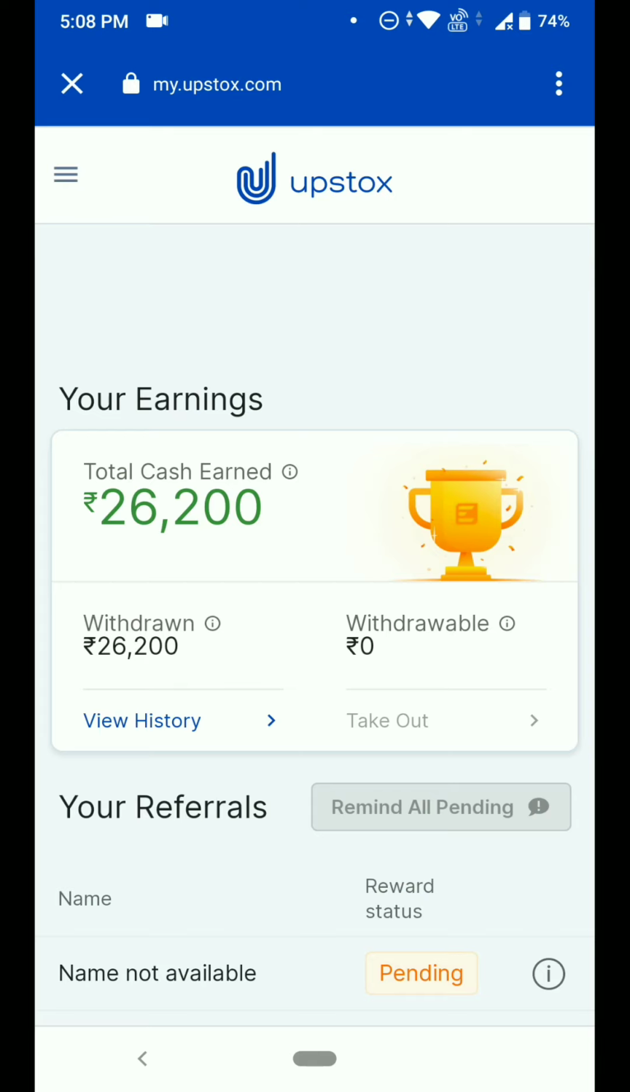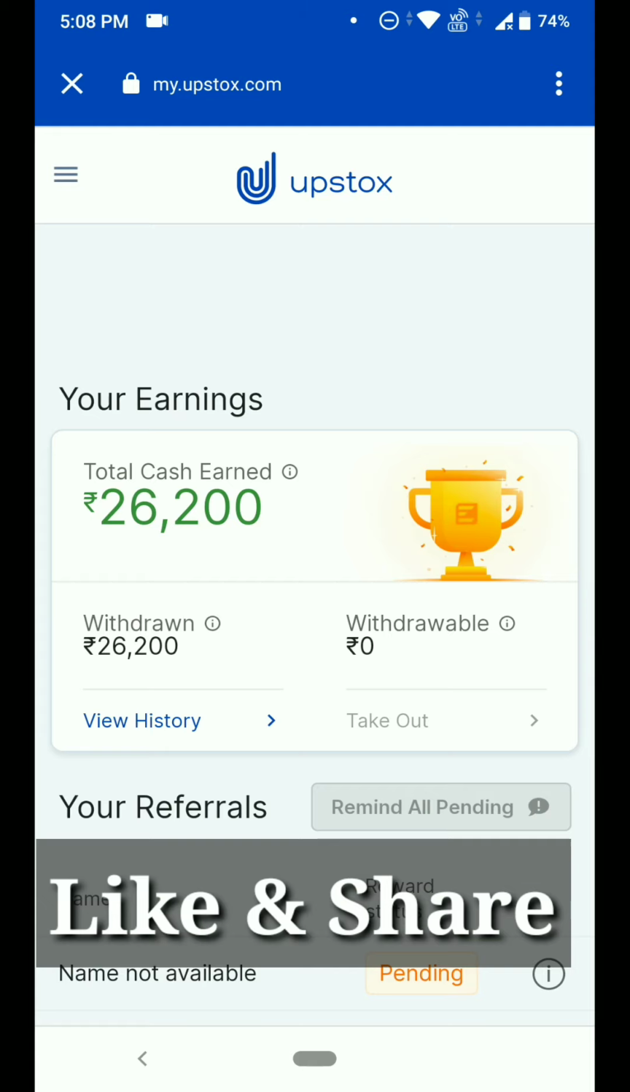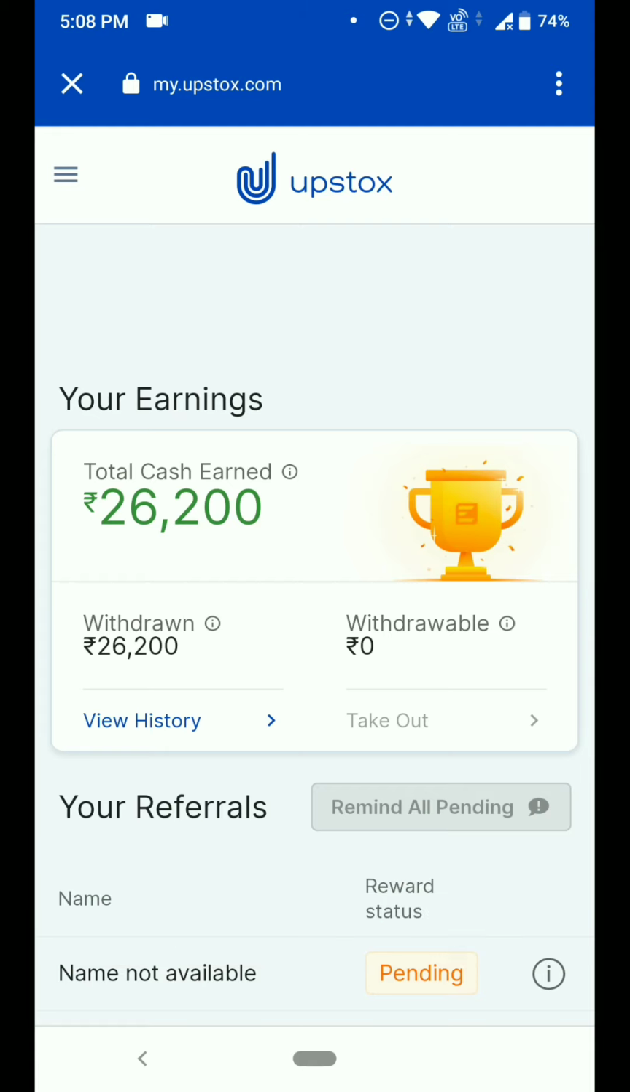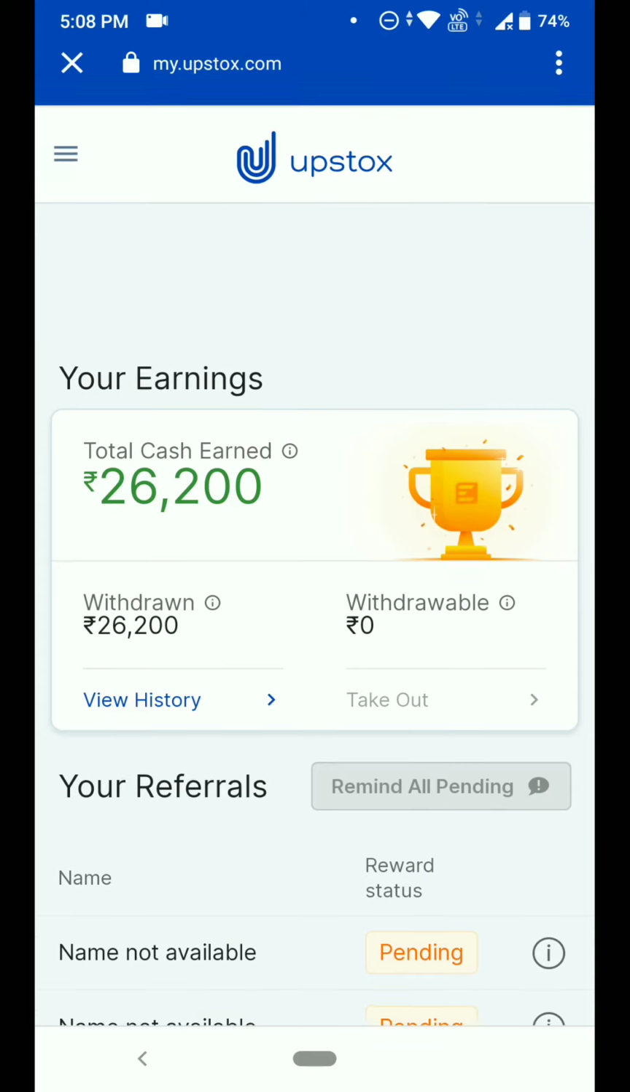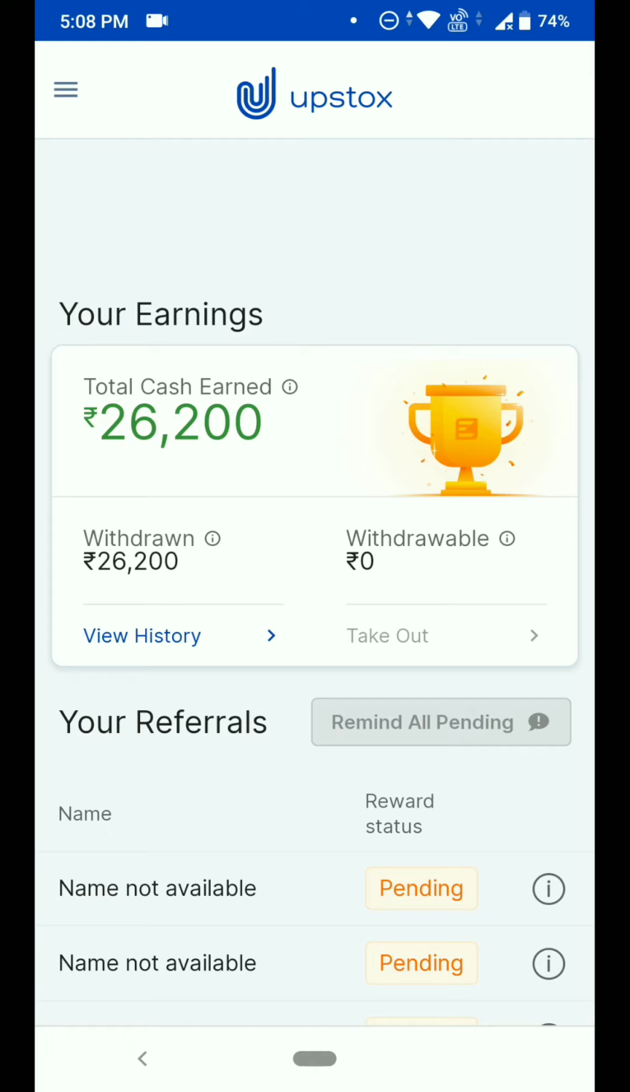Once you refer your friend and get the bonus amount like 500 or 600, you can raise a ticket in your friend's account and close the account, so that you will get the amount here. Once you get the amount, just click on Takeout. Here you will see the withdrawable amount. Once you get the 500, you will get the Takeout option. Just tap on it.